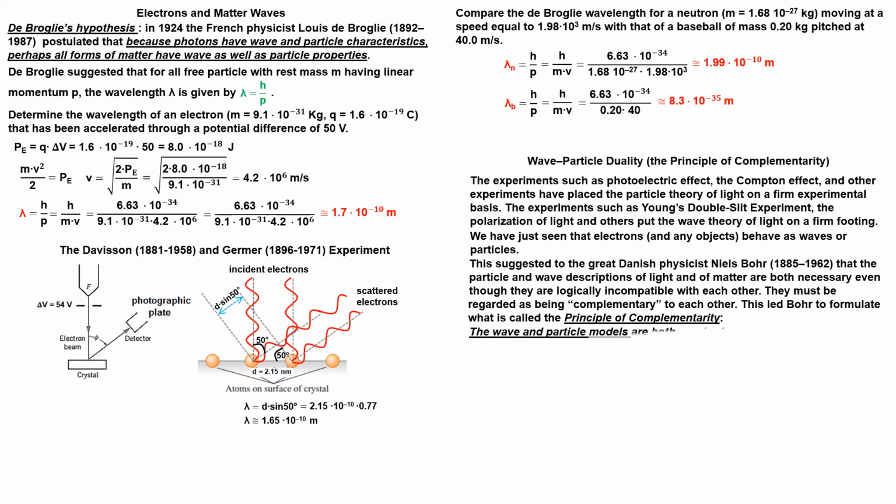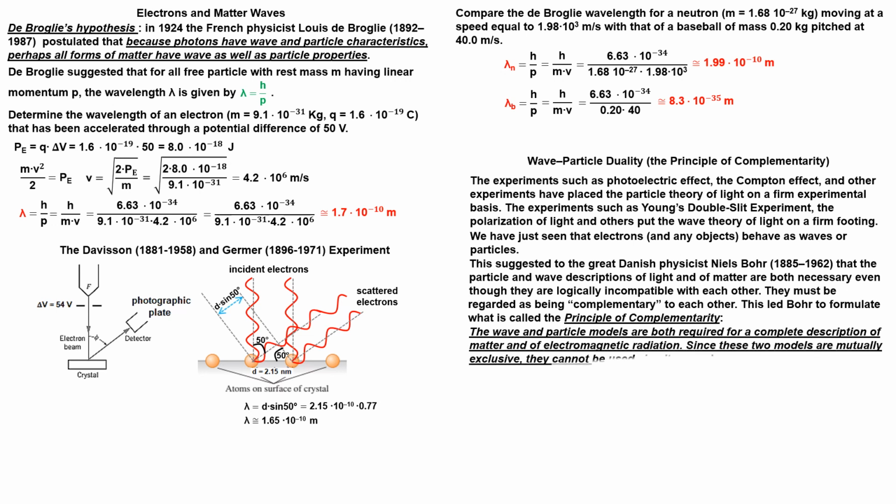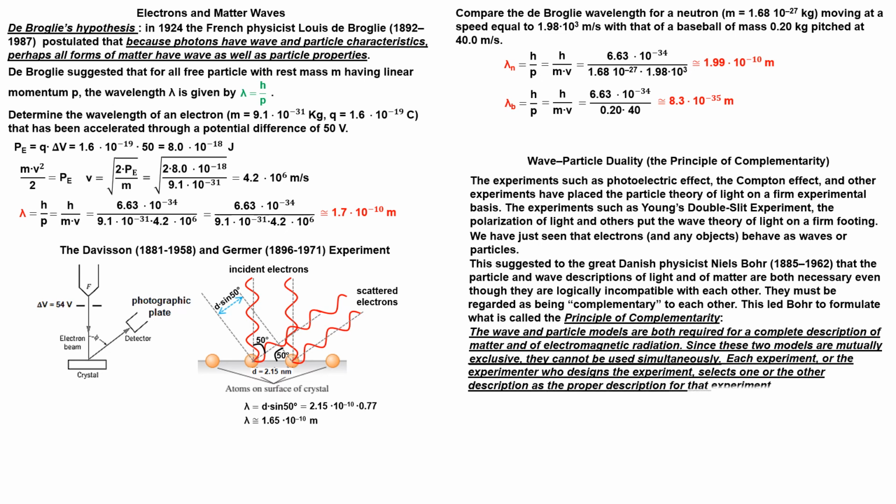The wave and particle models are both required for a complete description of matter and of electromagnetic radiation. Since these two models are mutually exclusive, they cannot be used simultaneously. Each experiment, or the experimenter who designs the experiment, selects one or the other description as the proper description for that experiment.